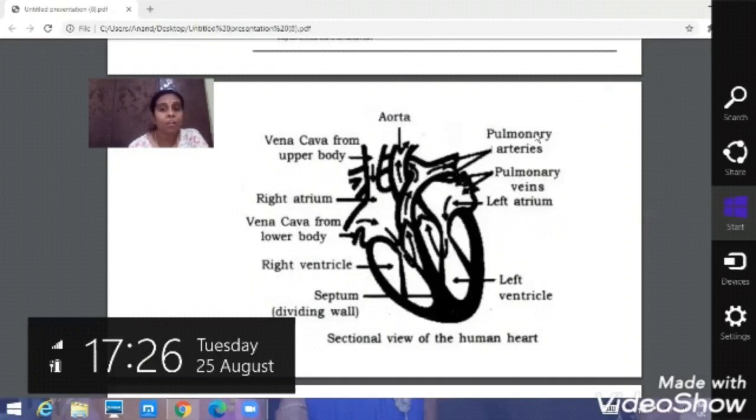What type of blood? Oxygenated blood from the lungs. Through this pulmonary vein, it reaches the left atrium. So next part is aorta. You can see here aorta.